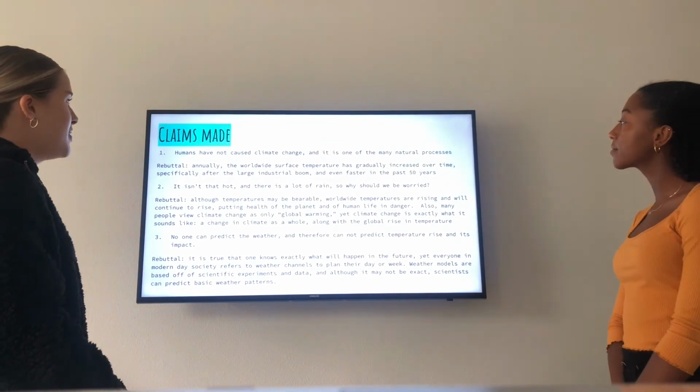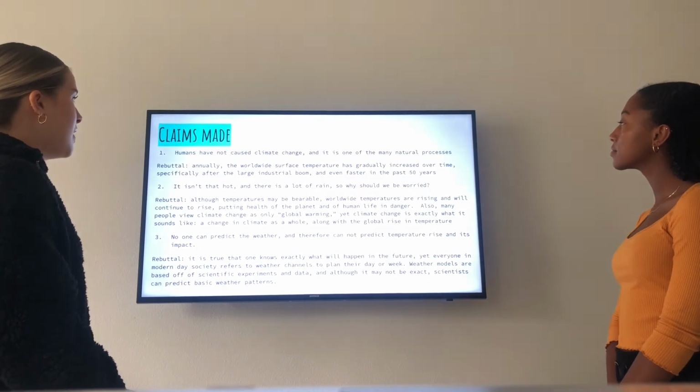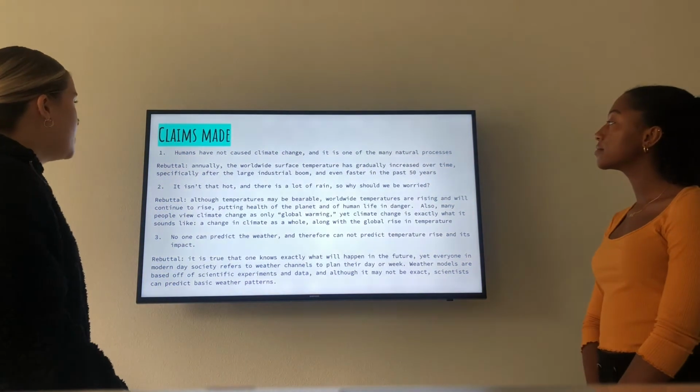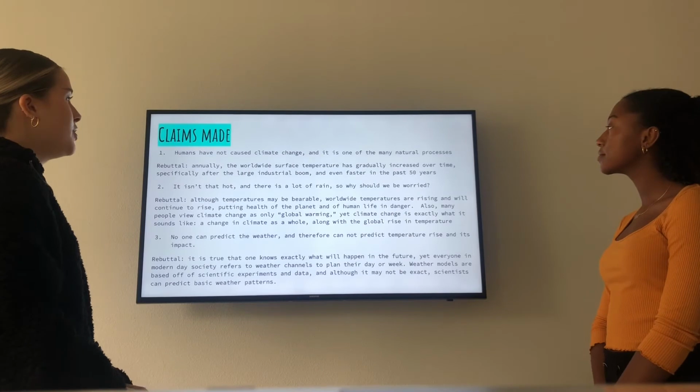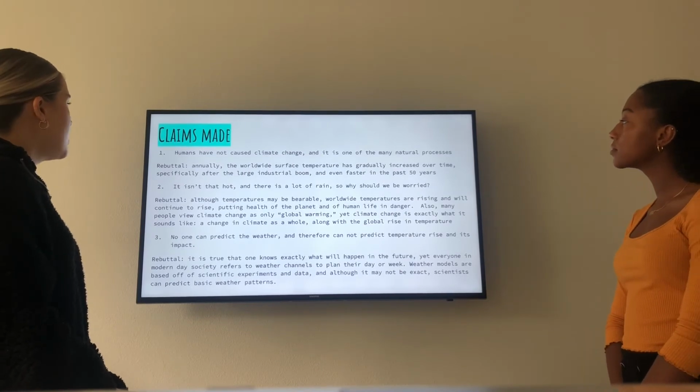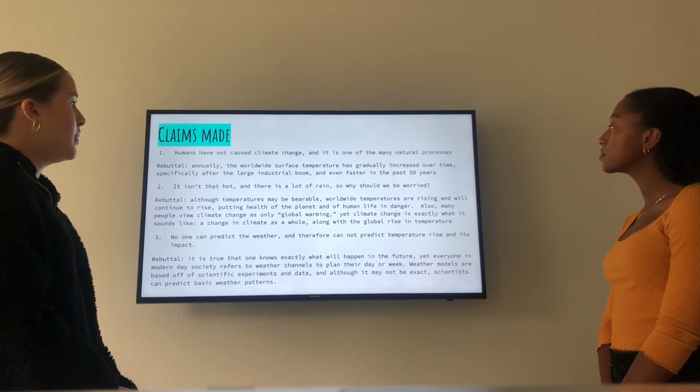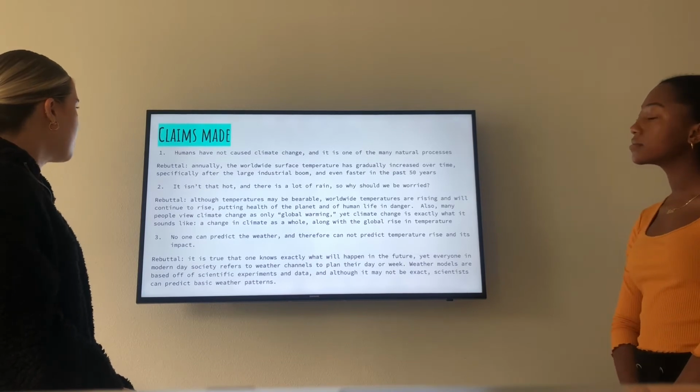Number 1, humans have not caused climate change, and it is one of the many natural processes that takes place. This is false because annually the worldwide surface temperature has gradually increased over time, specifically after the large industrial boom and even faster in the past 50 years.